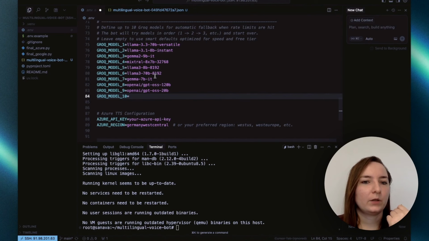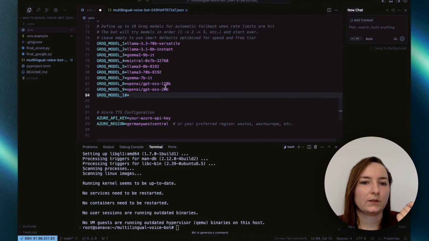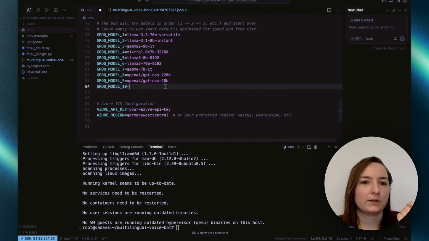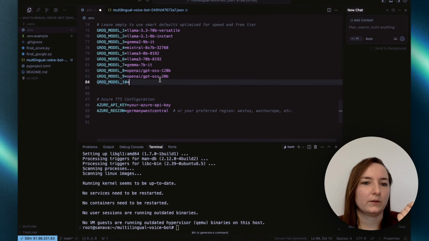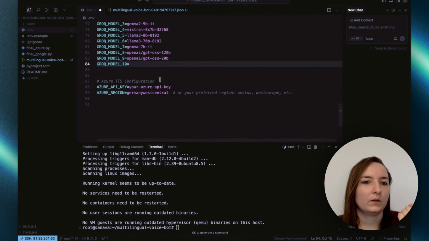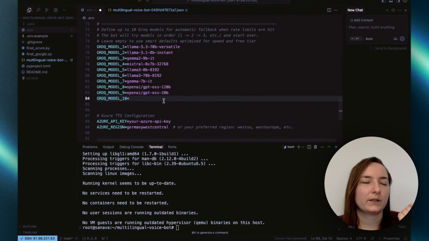And if you want to use just one model, you can just have the first one defined and then upgrade your Groq account so it never runs out of limits or credits, and it will just stay at one model. But with this fallback system that I designed, it will always use your free daily limits with all these models.